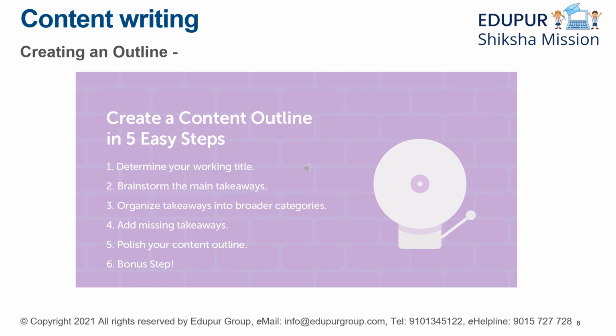Now that we have understood the importance of creating an outline, let's see how we can create a content outline in 5 easy steps. Number 1, determine your working title. This is very important because if you don't know what you are going to write about and if you have not planned on the title, your entire work will go haywire.